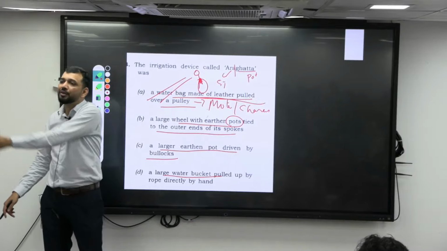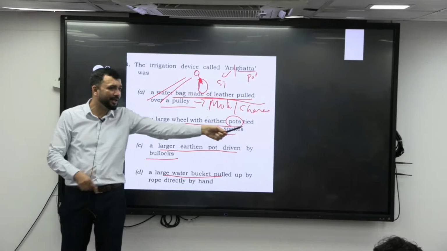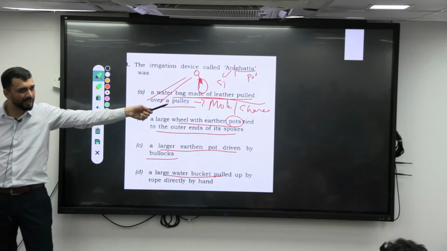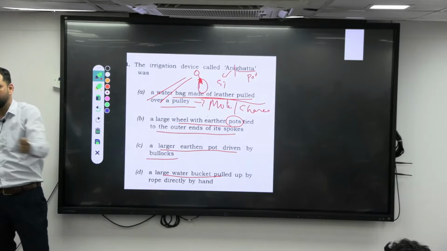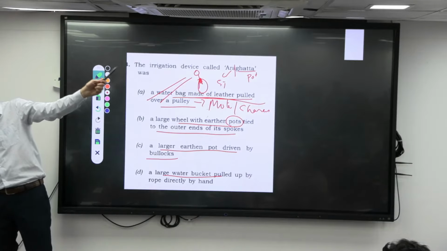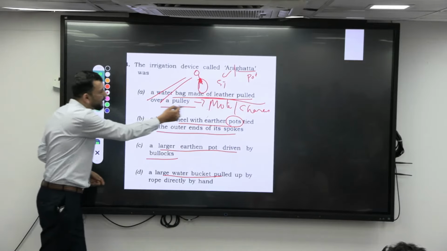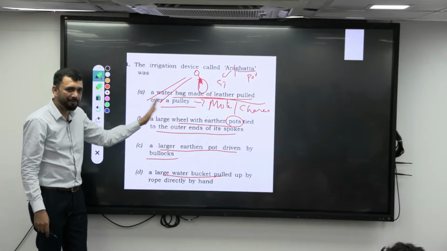Where you go away from the water center, what will happen? Let's say if I am keeping it here, I am going like this, so as I am picking the water, because water is filled there, I am moving away from here. As I move away, I am taking that also along with me, so water is coming up. Then someone will collect it. So that is basically the mote or charaska definition, right?